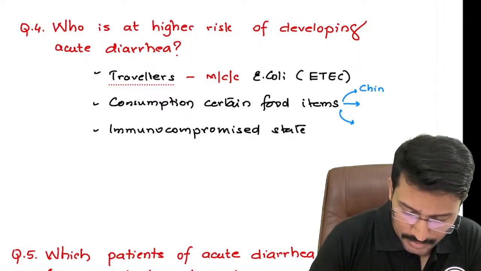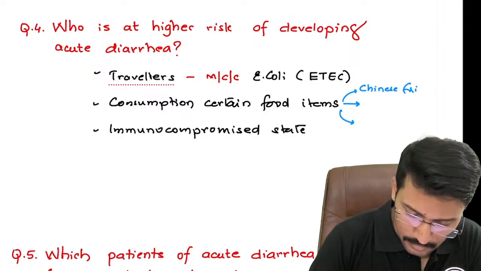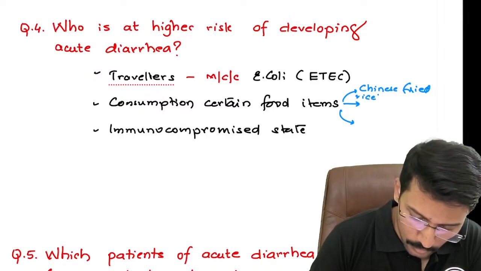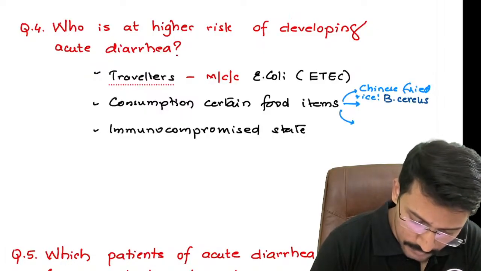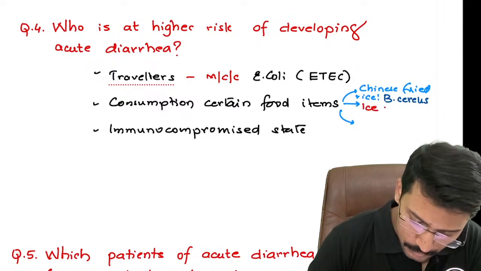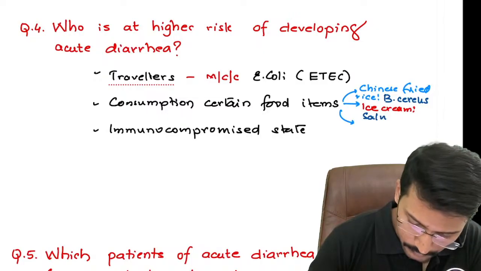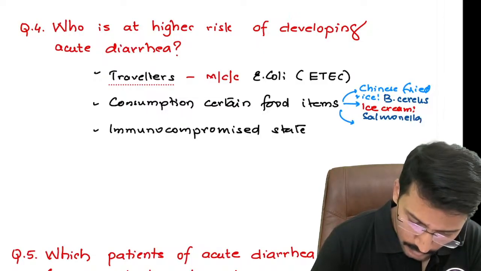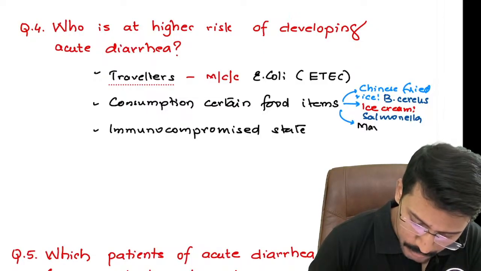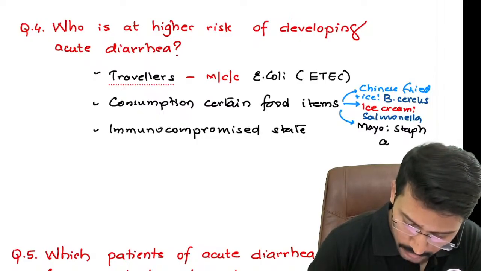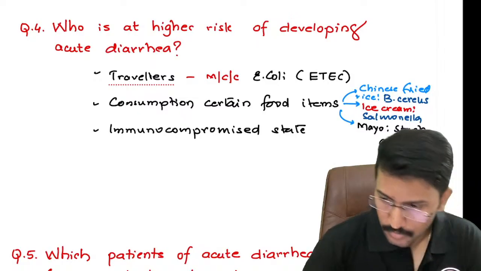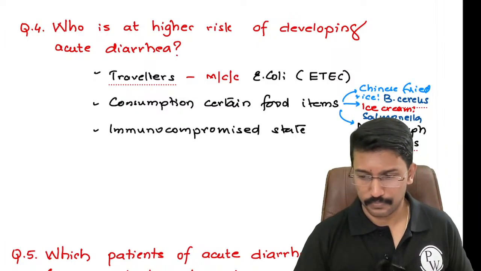So if after Chinese fried rice you get diarrhea, think of the organism called Bacillus cereus. If you develop diarrhea after consuming ice creams, think of Salmonella. And after consumption of some contaminated mayonnaise, it could be Staph aureus.